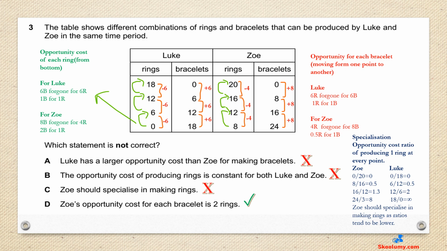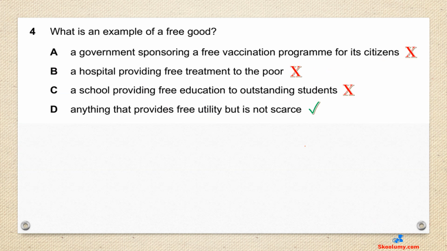The opportunity cost ratios for producing rings for Zoe are 0, 0.5, 1.3, and 8. The opportunity cost ratios for producing rings for Luke are 0, 0.5, 2, and infinity. Zoe should specialise in making rings as her opportunity cost ratios tend to be lower than those of Luke for most of the points.